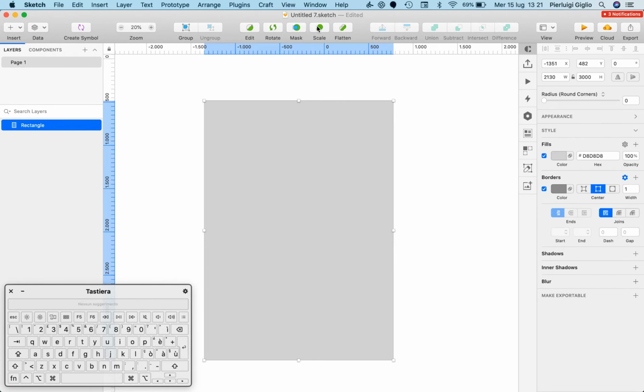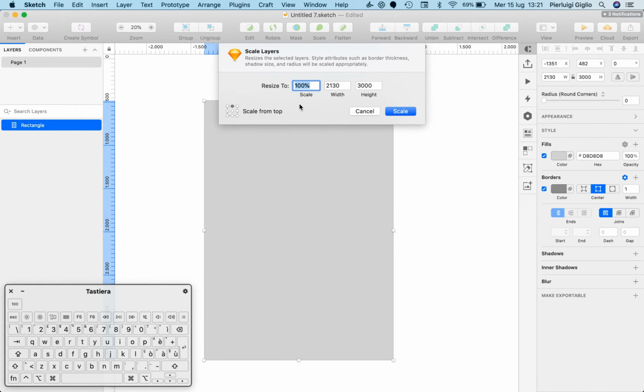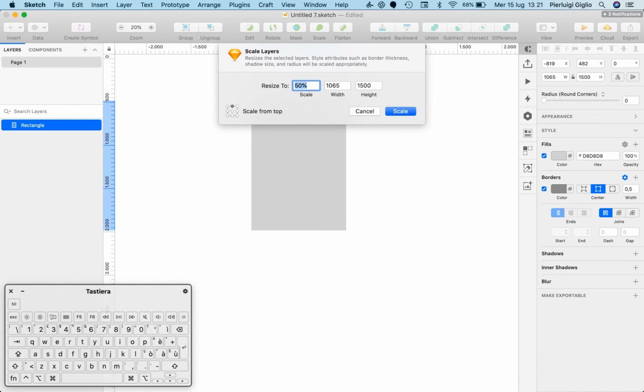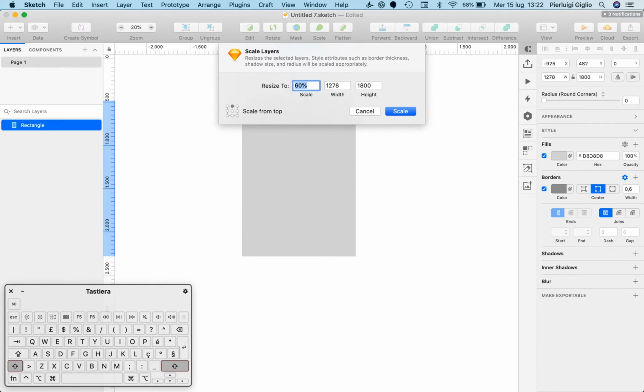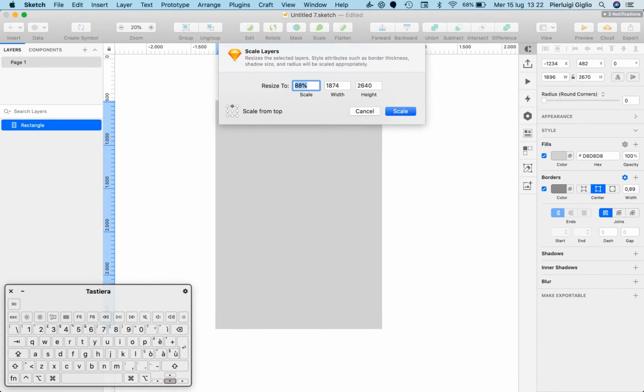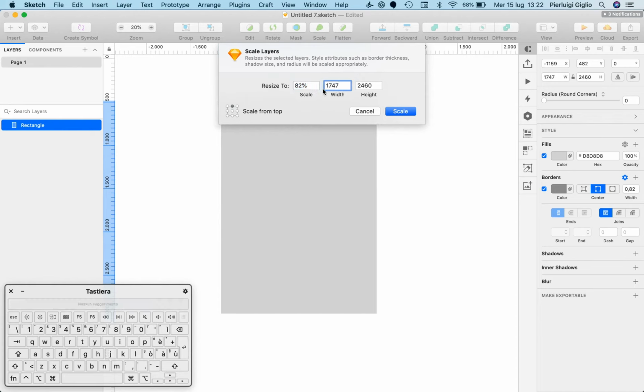Now, another way you can scale items in Sketch is by using the scale tool. So if I keep selecting the rectangle and I click on scale, you can see that this dialog box is going to appear. And basically what this is saying is that we can resize it to a percentage of the current ratio. So if I want to make it 50%, for example, I can simply use shift plus the arrow keys up and down in order to modify this value. I can also go more granular with single units. And of course, I can also change them directly from here, similarly to what we just saw on the right.